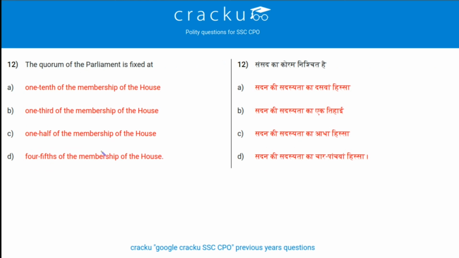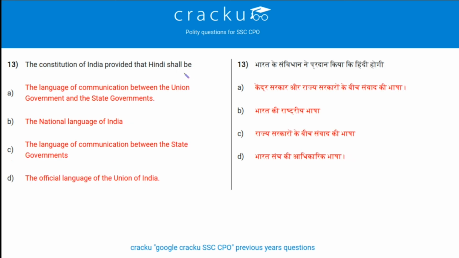Next question. The quorum of the parliament is fixed at. What is a quorum? Quorum is a minimum number of members in an assembly. So it is 1/10 of the members of the house. Of the house means of both the houses, Lok Sabha and Rajya Sabha. 1/10 of Lok Sabha is 55 members and 1/10 of Rajya Sabha is 25 members. So it is 1/10 of membership of both the houses. Option A is the correct answer.